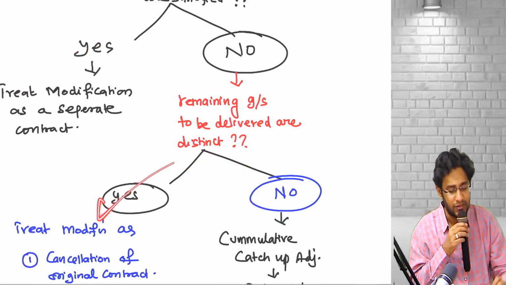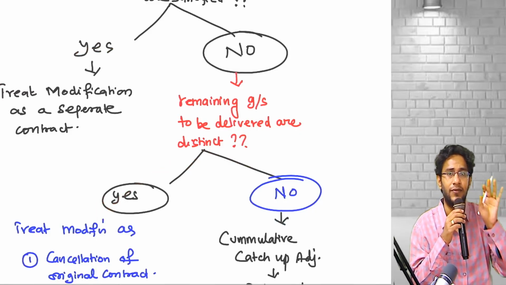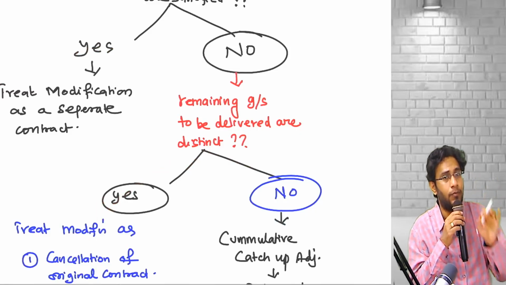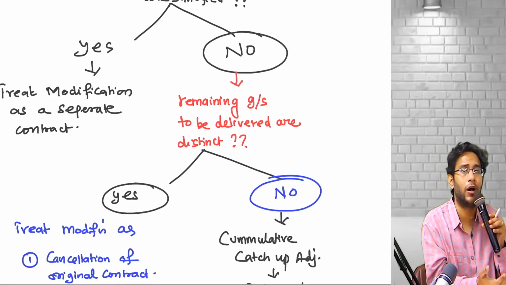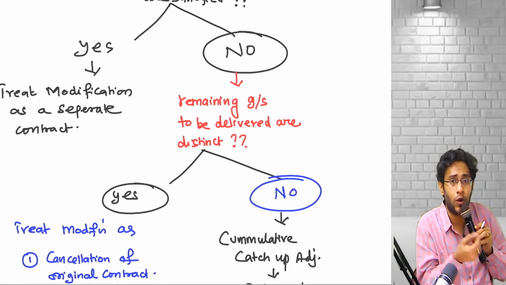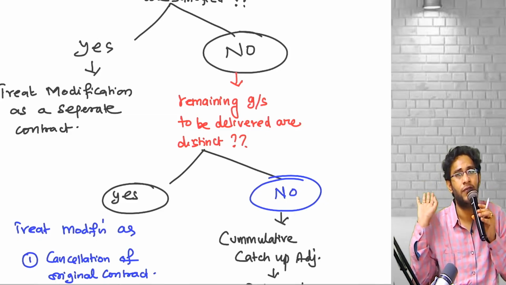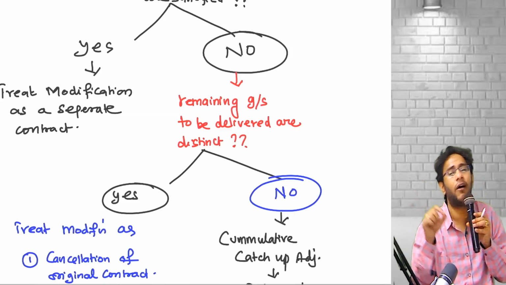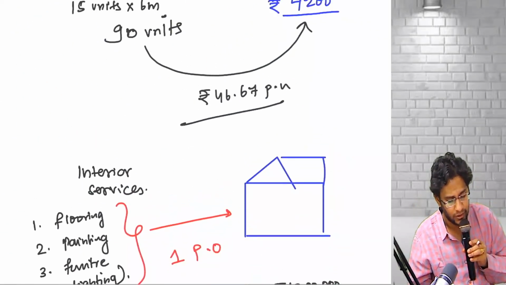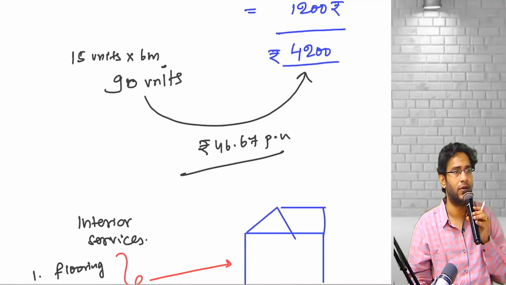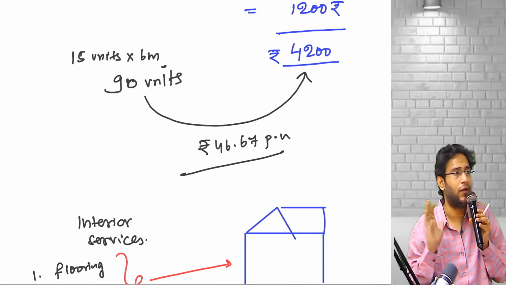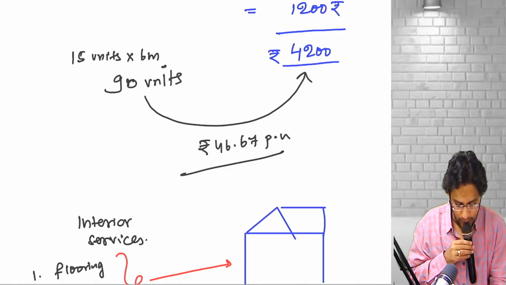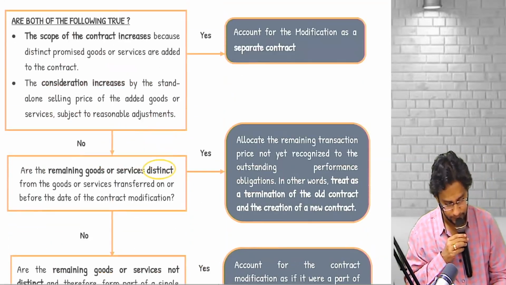You are falling into this category means what, sir? The goods and services you are delivering are distinct, but the price is not standalone selling price. That means you are giving him a discount because for that extra goods you already indirectly collected money at the first sale only. Therefore, you have to do an average pricing. That's why when you do everything, you got 46 point. If you peacefully keep this example in your hand, perfectly everything will sync. That's what we have written here.